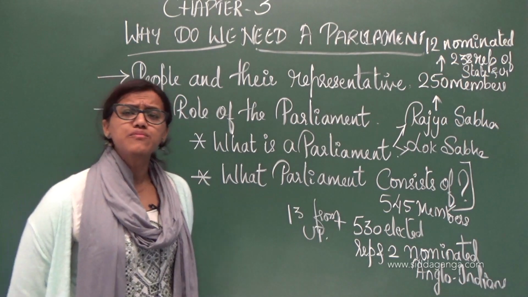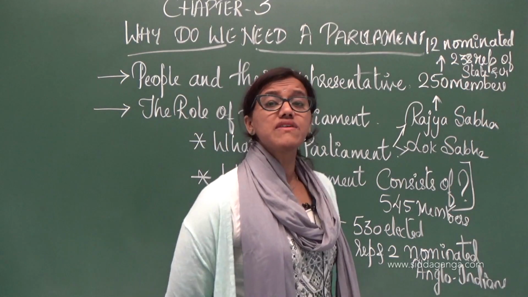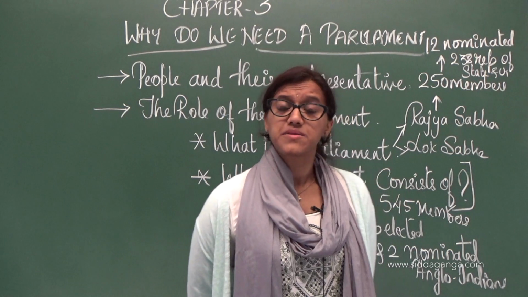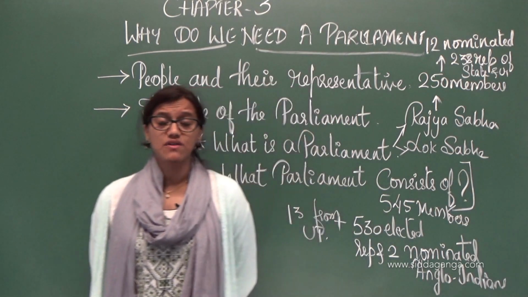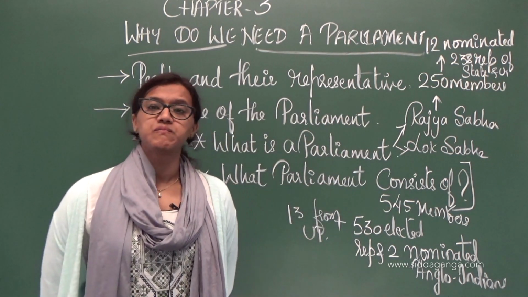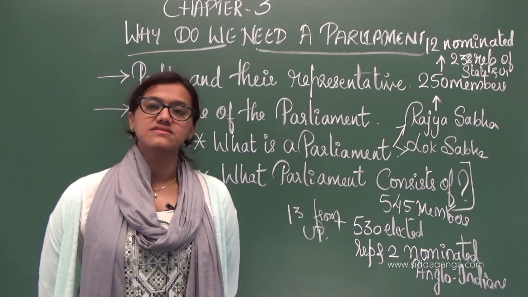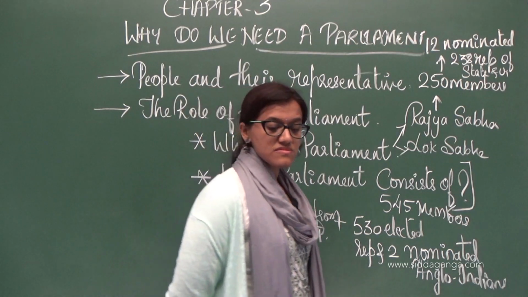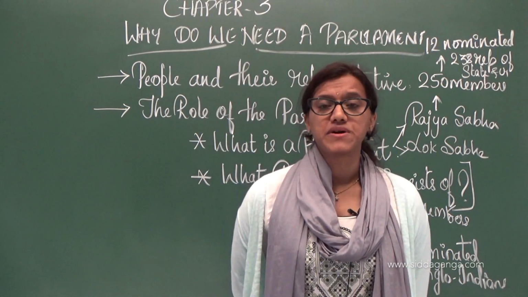Are we giving importance to the people? Are we considering people here? Are we keeping the people in mind whenever we take decisions? That's the reason Parliament has come into existence. Parliament in our system has got immense power.